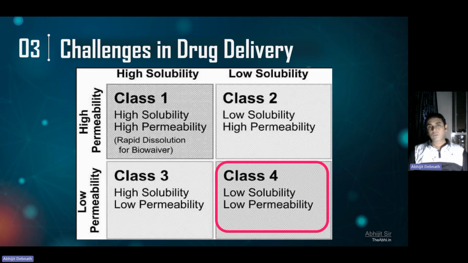Now, I also have to tell you, we can categorize the entire set of drug molecules into four different segments, like class 1, class 2, class 3, class 4. What is class 1? High solubility and high permeability of the drug. These are the best kind of molecules, which you can take orally. And yes, there are chances the drug molecule might have low solubility and high permeability, or high solubility and low permeability, or low solubility and low permeability. So this is called the BCS classification of drugs.